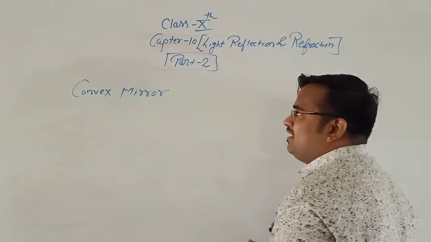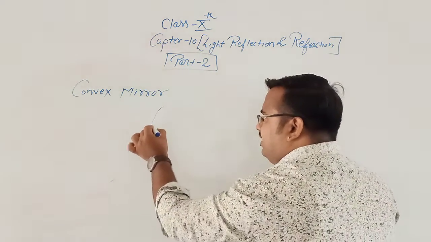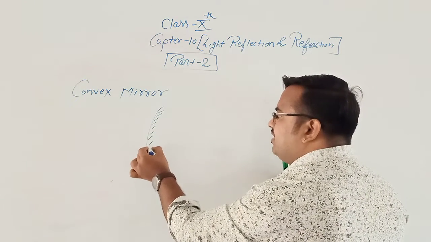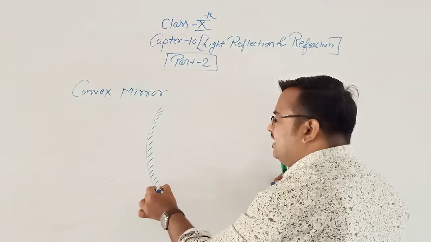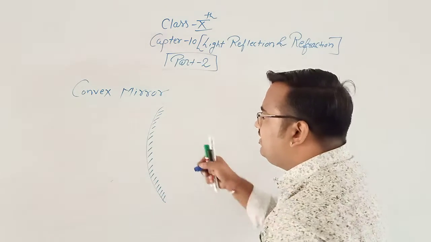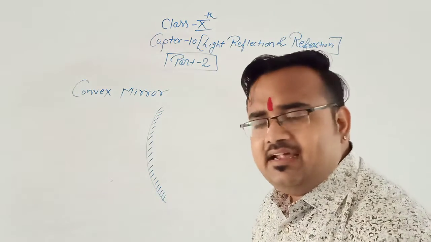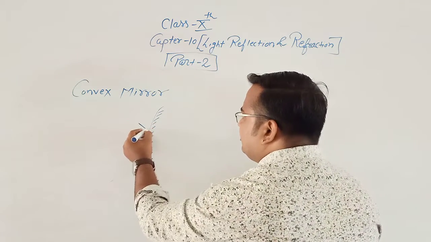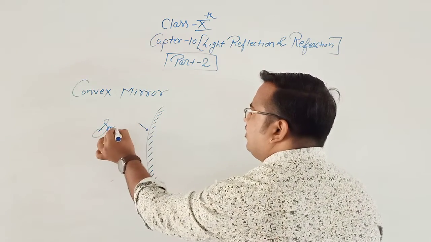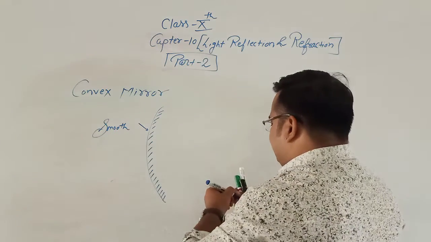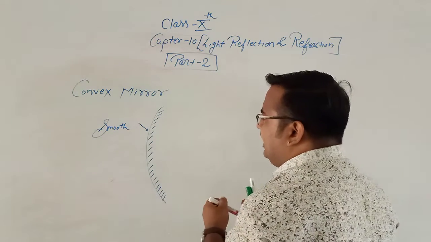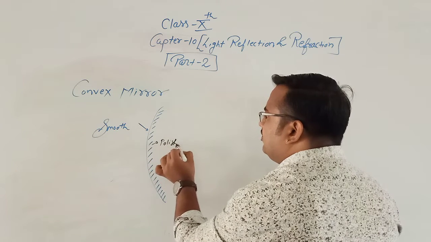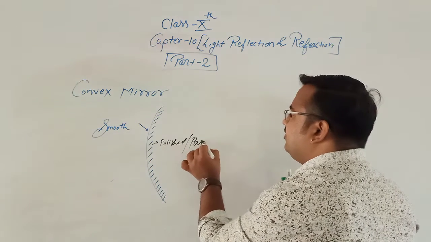Now a convex mirror is a mirror whose inner side is polished. That means its inner side is painted and its outer side is a smooth surface. Now see, this is a smooth surface, and this inner part which is painted is the polished or painted side.